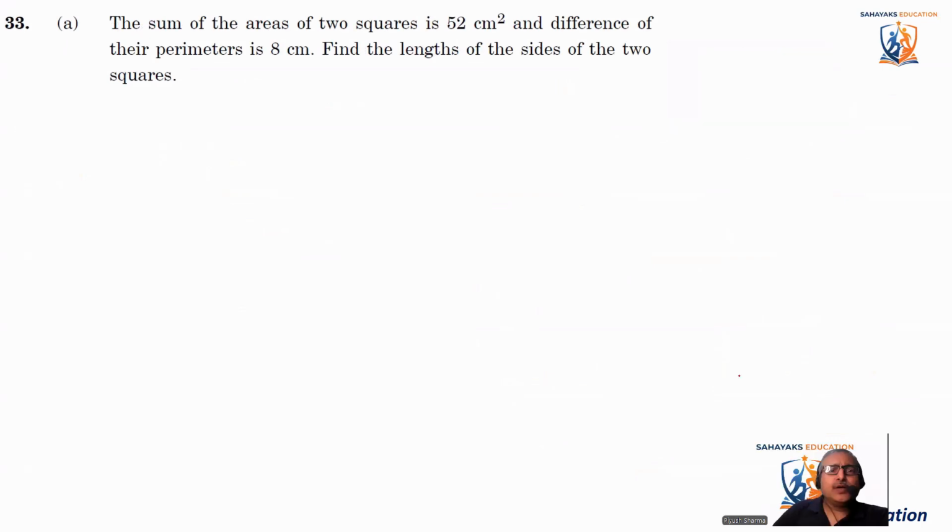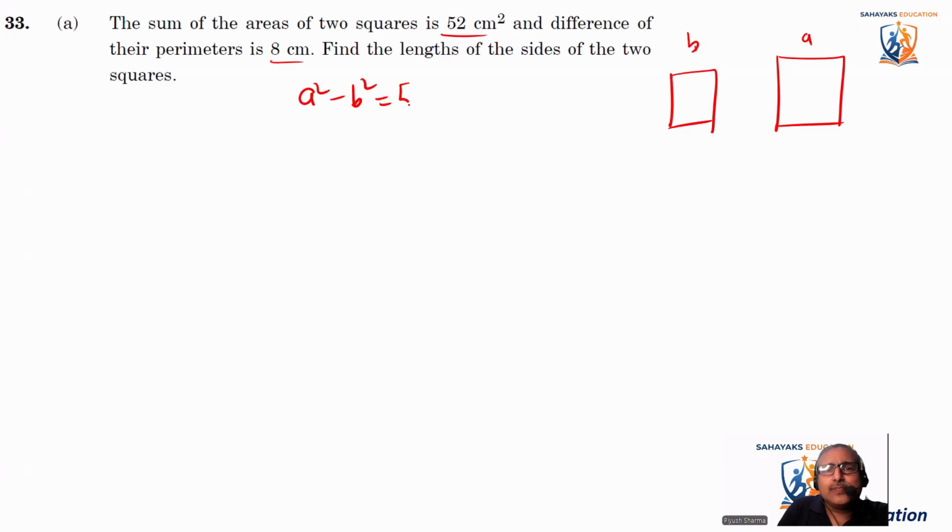The sum of the areas of two squares is 52 centimeters square, and the difference of the perimeters is 8 centimeters. So first of all, we should know the area of a square. The area of a square is a square. Let's say this is one square and this is another square, a and b. So I can say a square minus b square is equal to 52 centimeters square.